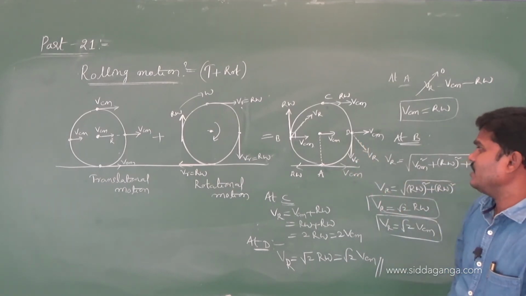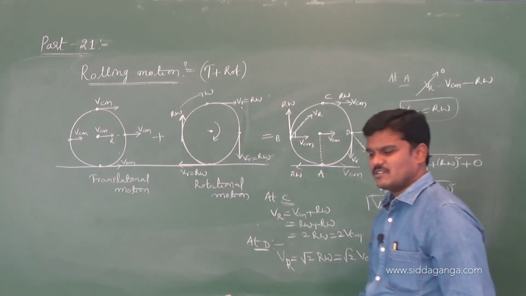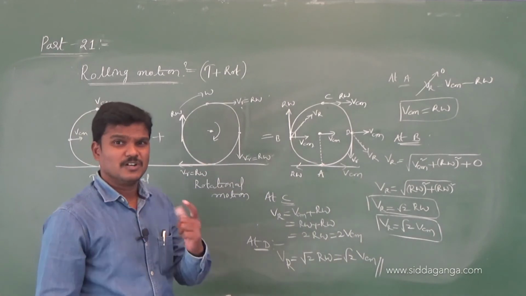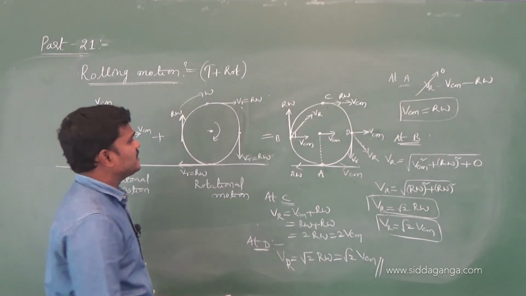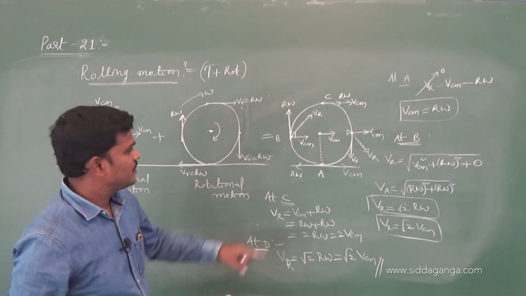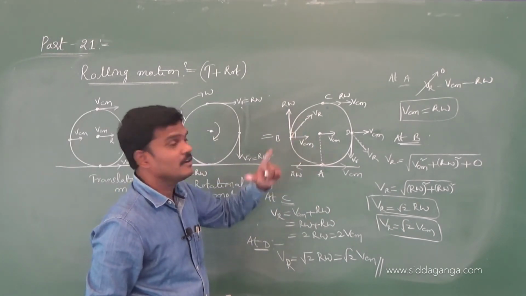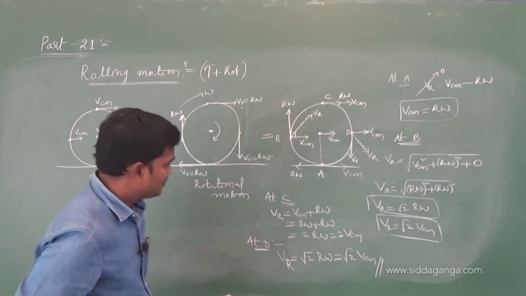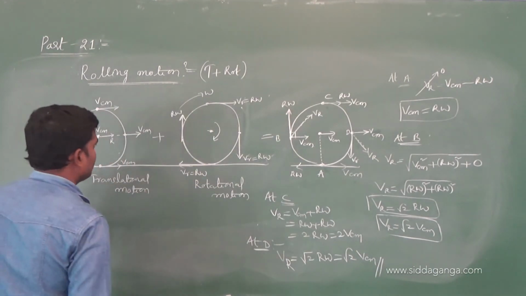And observe one thing here, one more new point will come. That is also not easy, but let me cover it here. For this resultant velocity, you draw a normal. Let me draw a normal here.